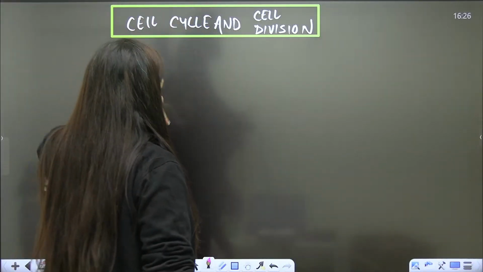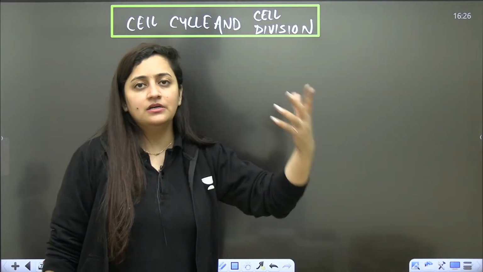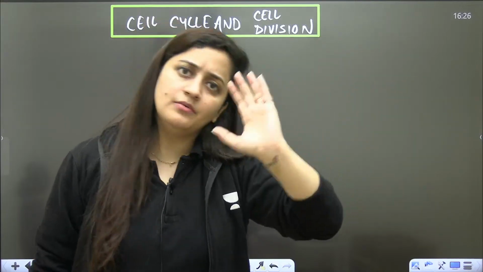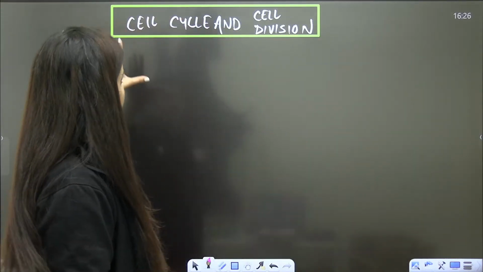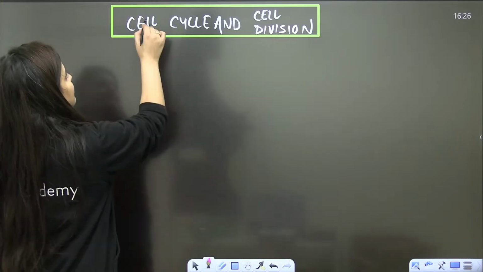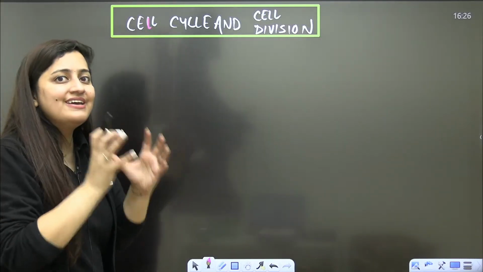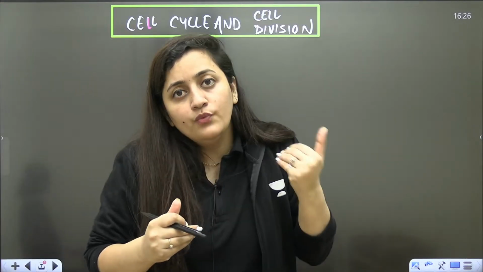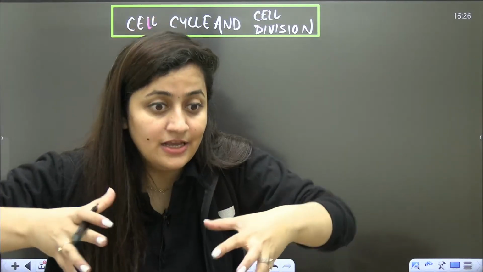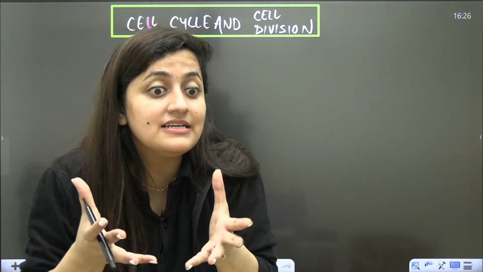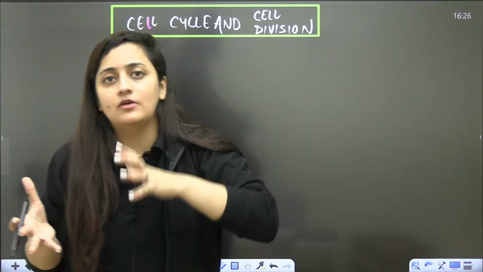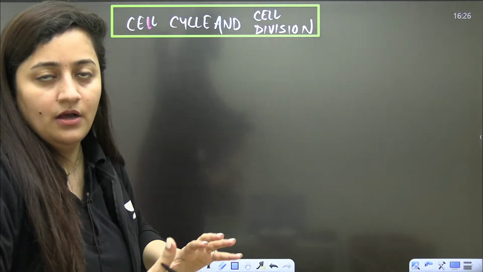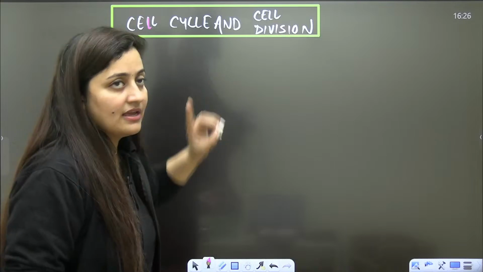Now, what about the other chapters, like Living World, Biological Classification, Plant Kingdom, and Animal Kingdom? We will cater to that also. As of now, let's start with this particular chapter, cell cycle and cell division. Because here in this chapter we'll talk about division. We'll see how we grow from a single-celled organism, from a single cell, the zygote, to become a multicellular organism. When you understand this concept, you will be able to relate. That is why I'm picking up this chapter.